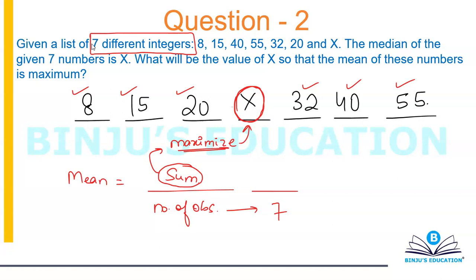I can't take it to be 32 because it says different integers. I can't take it to be greater than 32 because in that case X will not be the median. Suppose I take X to be 33, then 32 will become the median, because you have to arrange terms in ascending or descending order. Sorry, the maximum possible value of X is 31, not 32, and that's your answer.